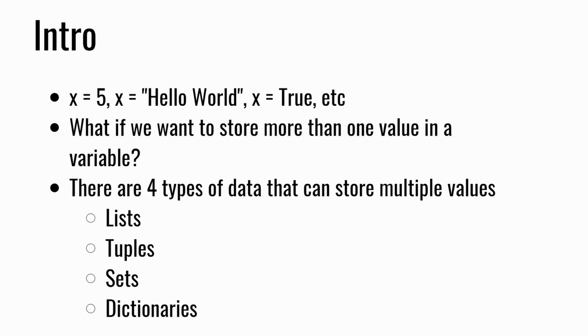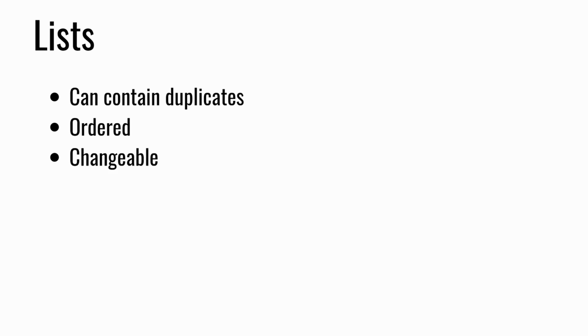The first one we have, and probably the most commonly used, is a list. A list can have duplicate values, it is ordered, and it is changeable. Changeable just means that we'll be able to update the values in the list whenever we want, and ordered means that the items have a defined order that will not change.